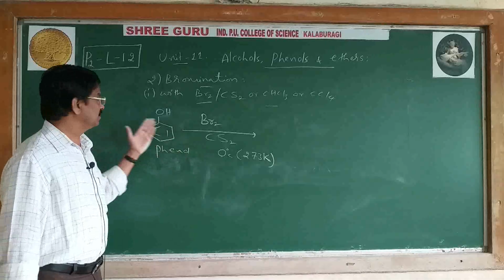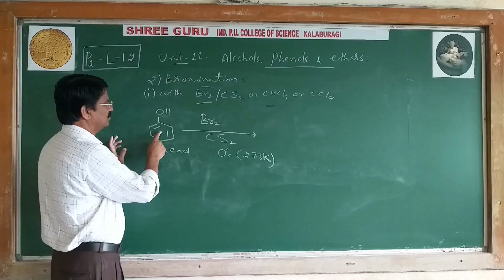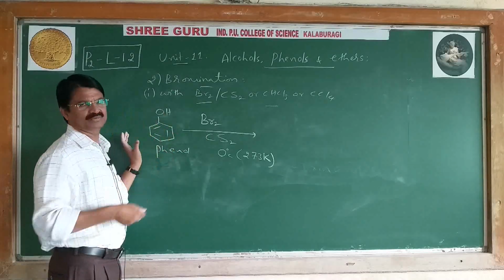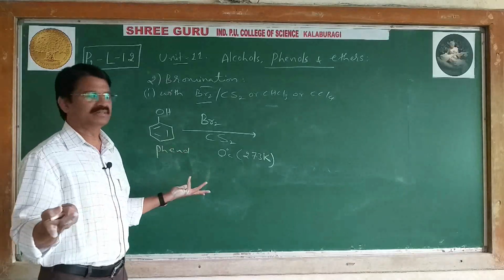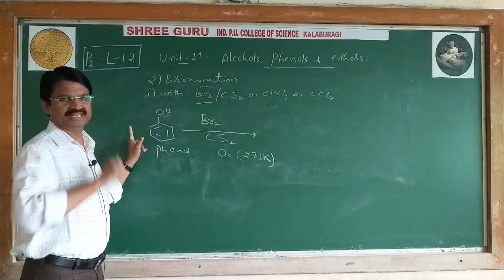Even at 0 degrees the reaction occurs because bromine, a halogen, is very reactive, and phenol contains an activating group, so it is also reactive. That's why it needs even low temperature. Even at low temperature, phenol can undergo bromination.